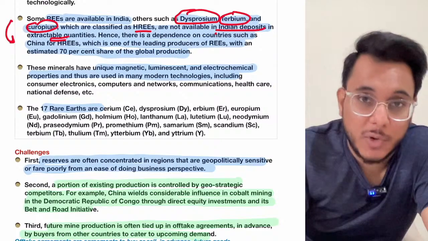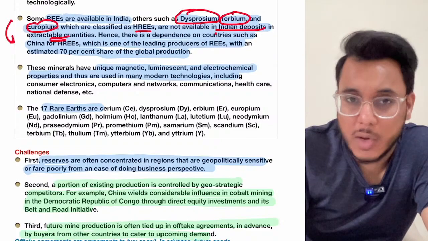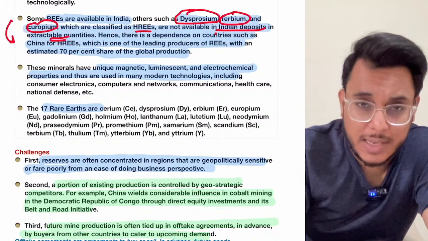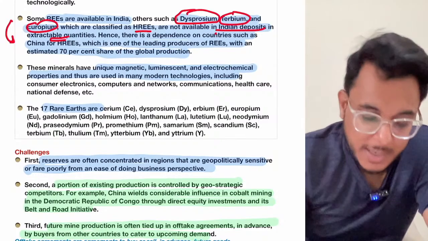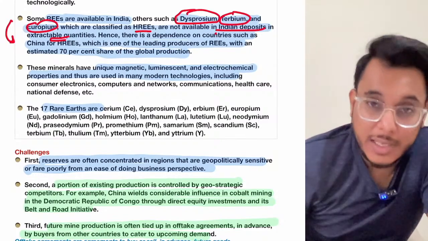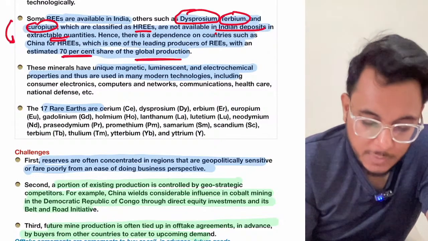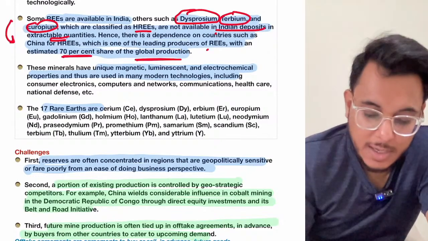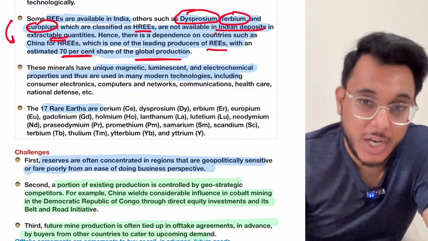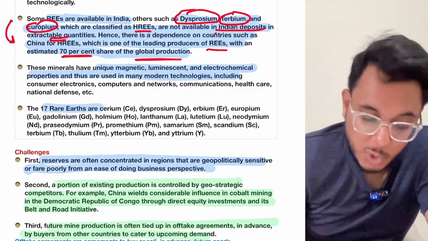Now China has a lot of rare earth materials. Today, when we talk about rare earth supply, 70% of the global production of rare earth elements is happening in China. So today China has so much authority.